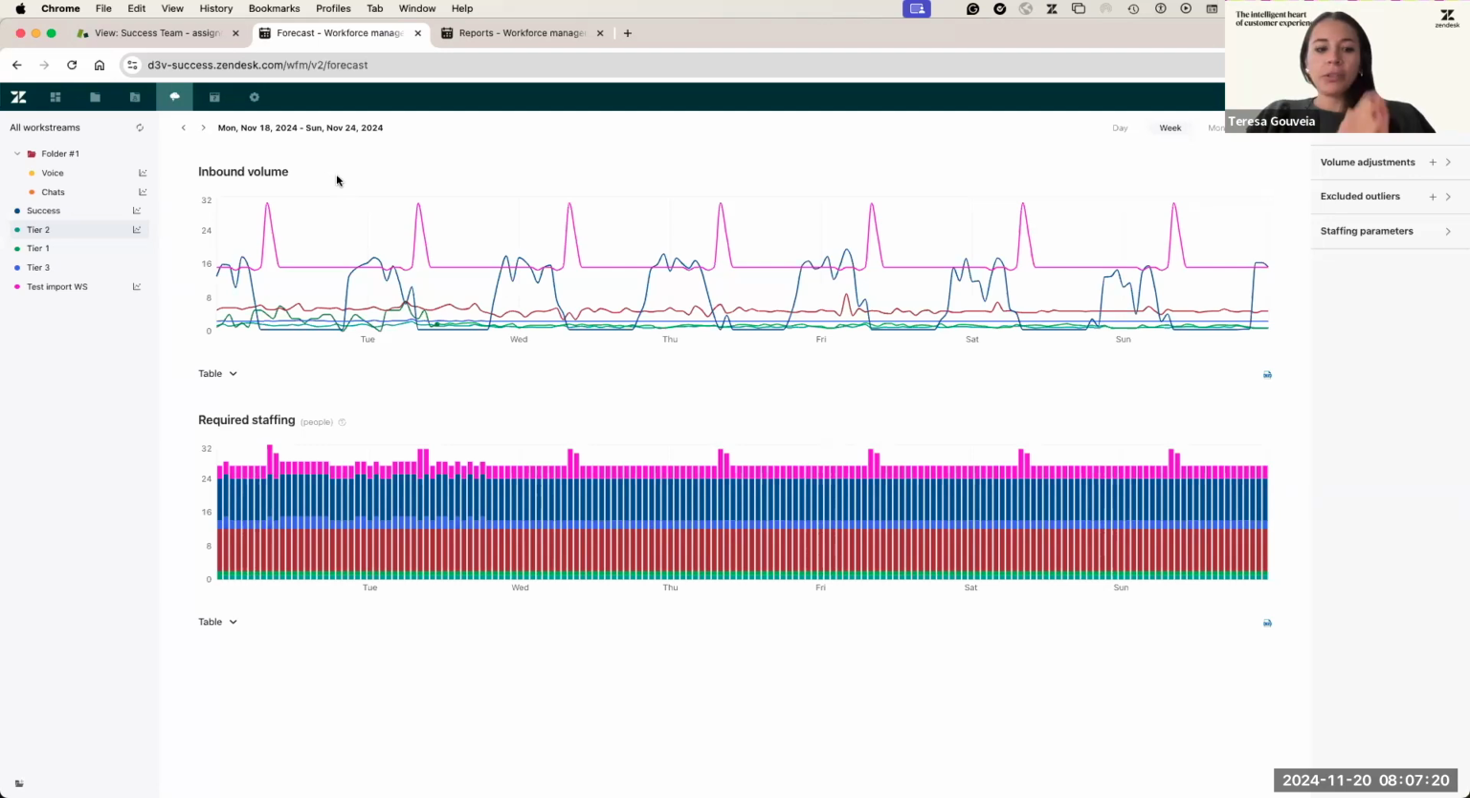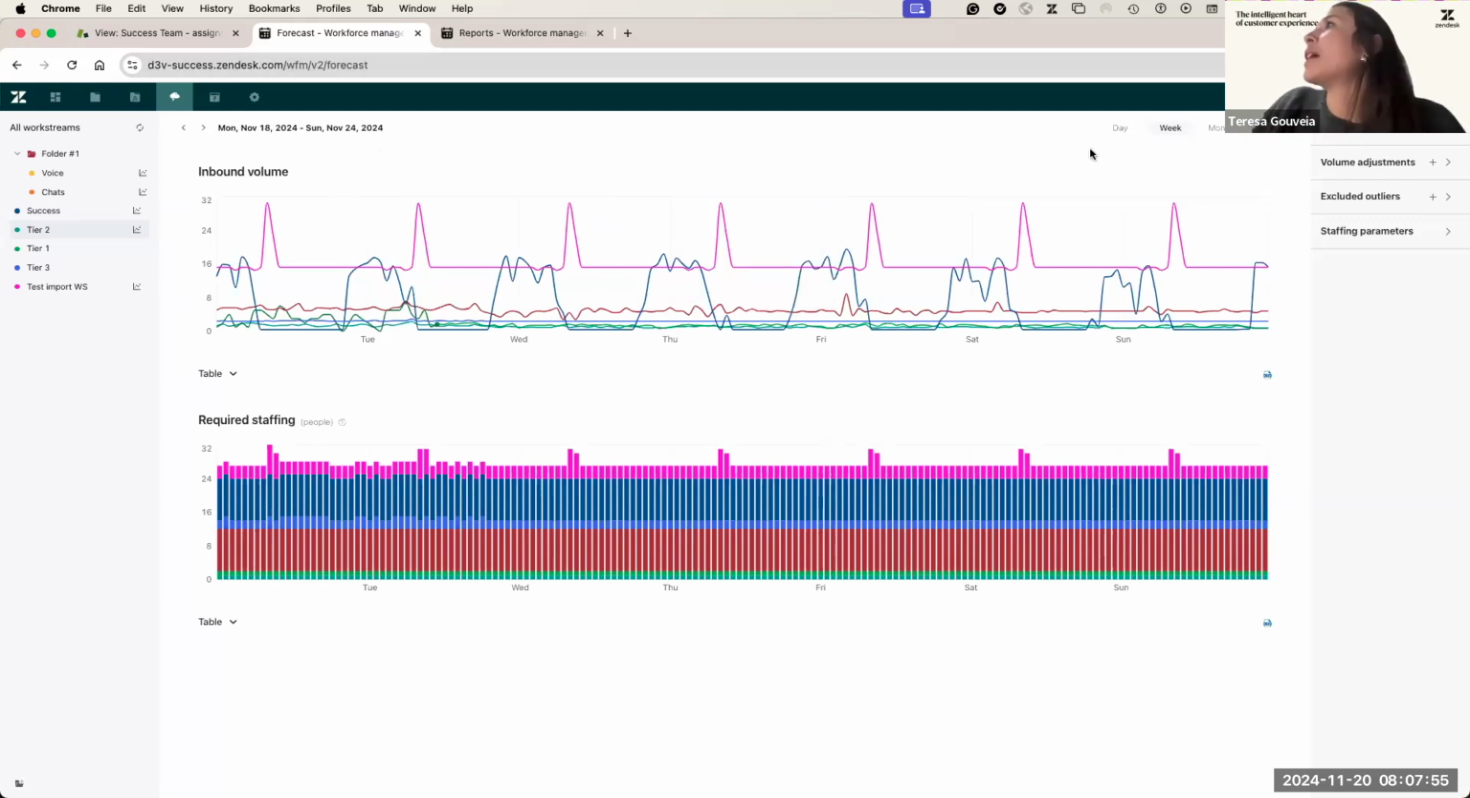Why am I mentioning this? When we have 2 years of data, we are able to produce 1 year of forecast based on your historicals. If you have 1 year of data, we produce 6 months of forecast, and then to complete the year we replicate the pattern from the historical data. So, summarizing, we can produce up to 1 year of forecast for the inbound volume and also for the required staffing.